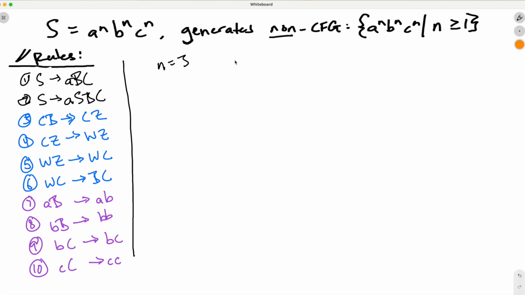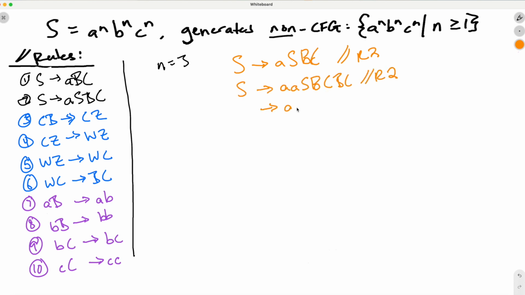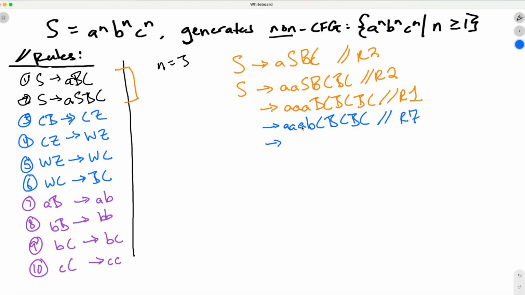Now, with n equals 3, let's see a real-world derivation of our string. Starting off, we can infer the following from the first 2 rules. Now that we've gathered all the A's at the front of the string, we need to sort out our B's and C's so that they're in order. We'll do that using Rule 8 to deal with the specific A-B combo that we have starting out, and then we'll use Rules 3 through 6 in order to move all the B's in front of all the C's in the string. Now, in order to save some time, let's cue the time lapse.